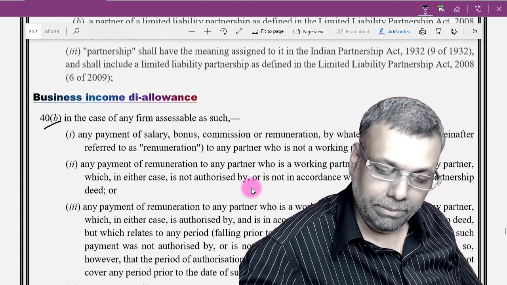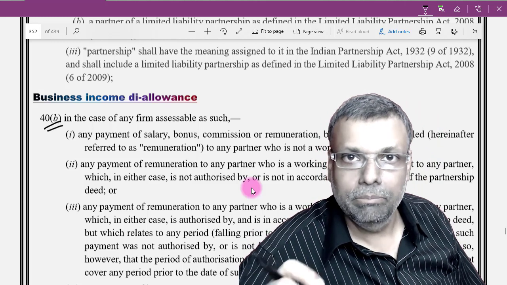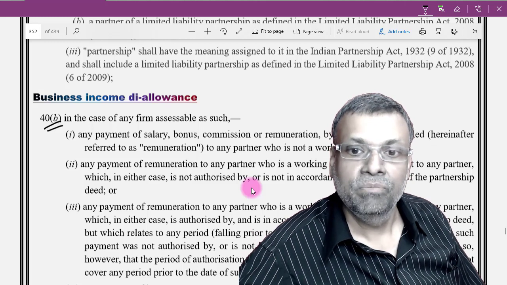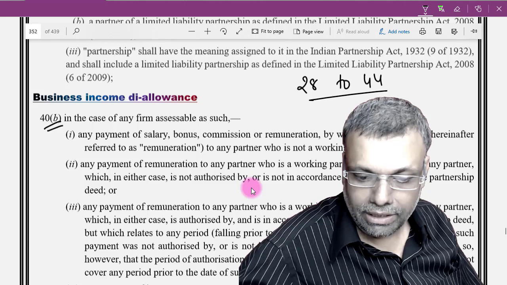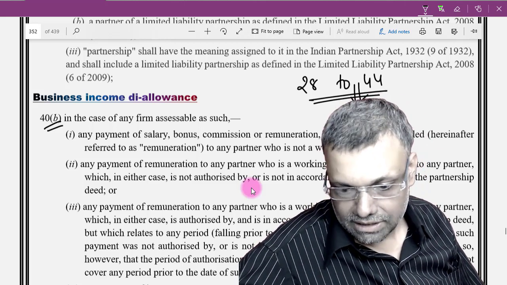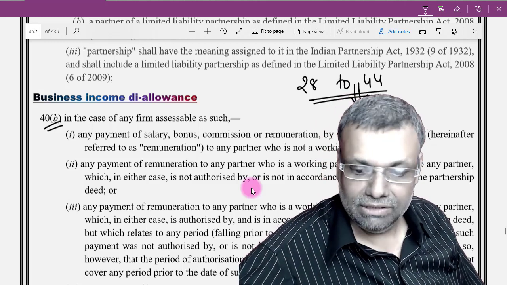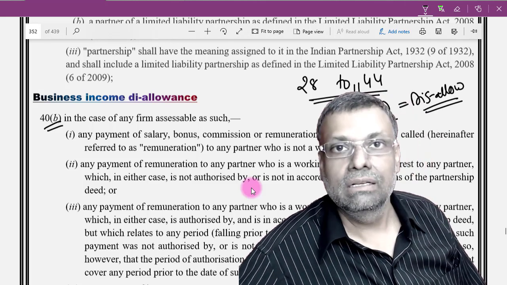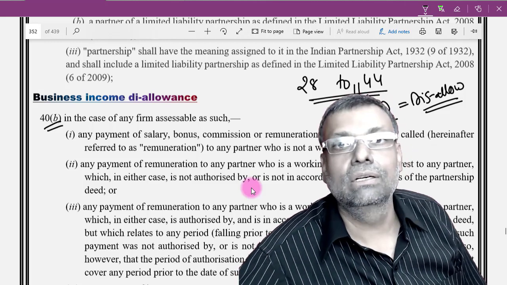Okay, then section 40b. Now before I go to section 40b, let me tell you that section 40b, section number wise, I repeat, comes under the head business and profession. Section 40b comes under the group of sections 28 to 44, which is the business income group of sections. And in this series, one section is section 40b. Okay, this section 40b is a disallowing section. In other words, the intention of the law is to disallow something, subject to the conditions.